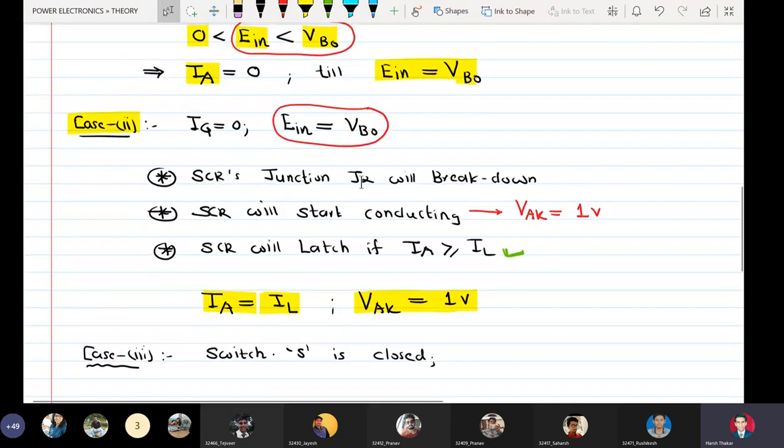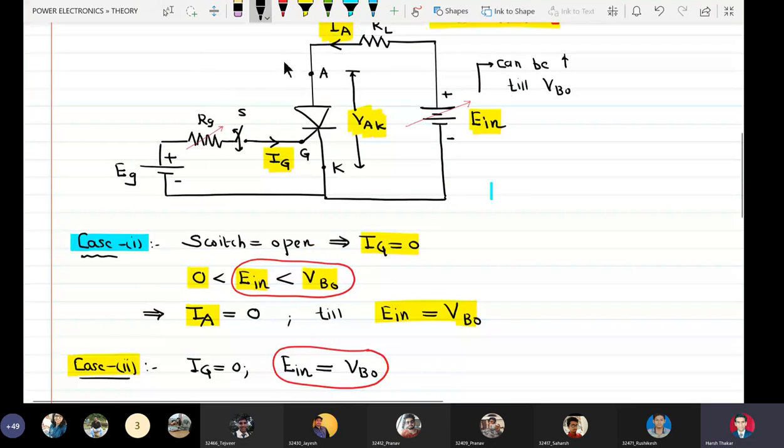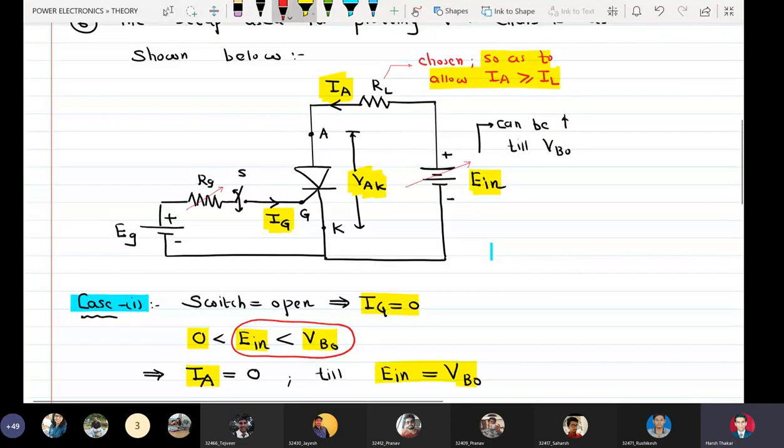Just like I have written that the value of RL is so chosen that IA is greater than or equal to IL, here also I have to write a condition.